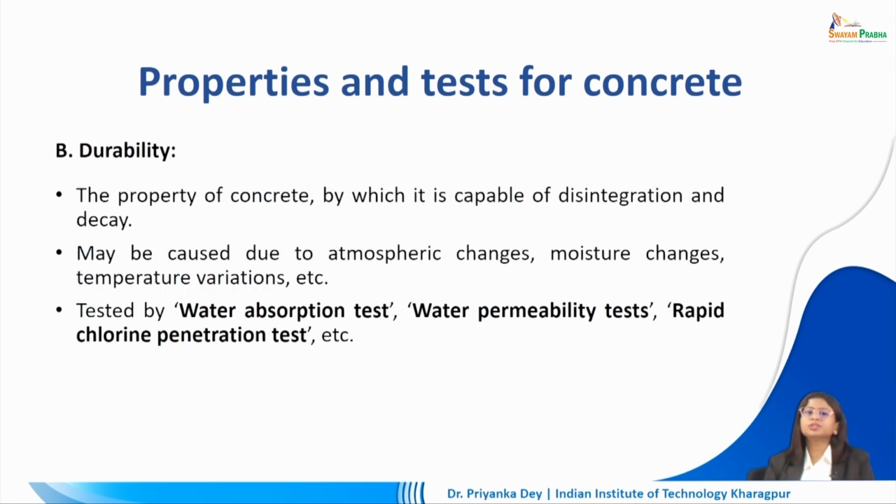When we talk about durability, it's the property of concrete by which it is capable of resisting disintegration and decay. It may be caused due to atmospheric changes, moisture changes, temperature variations, etc. So this is tested by the water absorption test, water permeability test, rapid chlorine penetration test. So this tells us how quickly the concrete actually disintegrates and decays. So accordingly we know what is the durability that is expected of the concrete that we have produced.